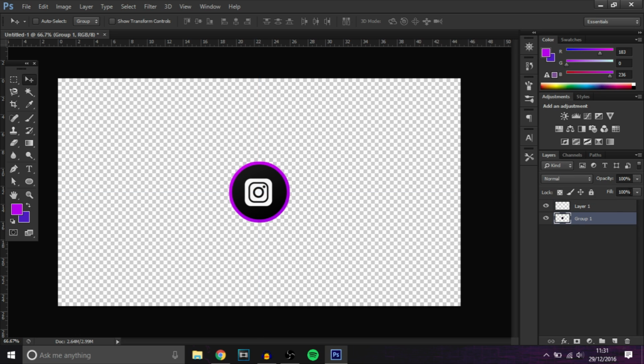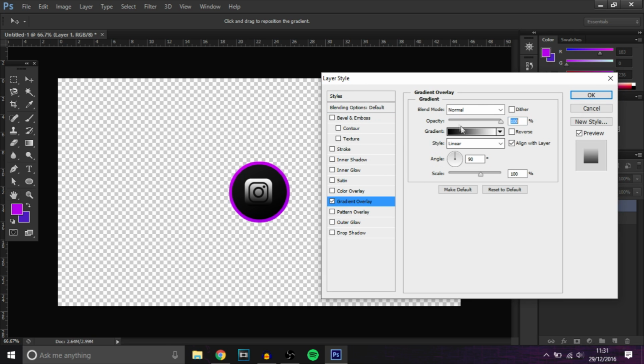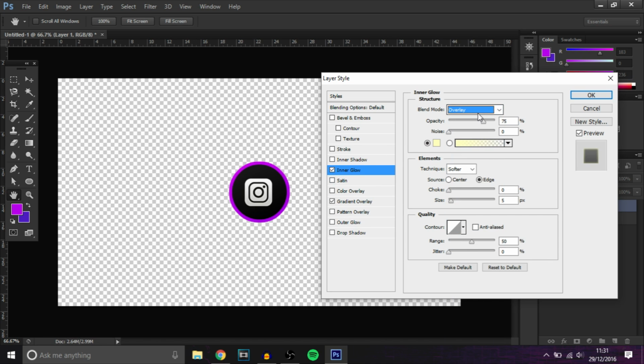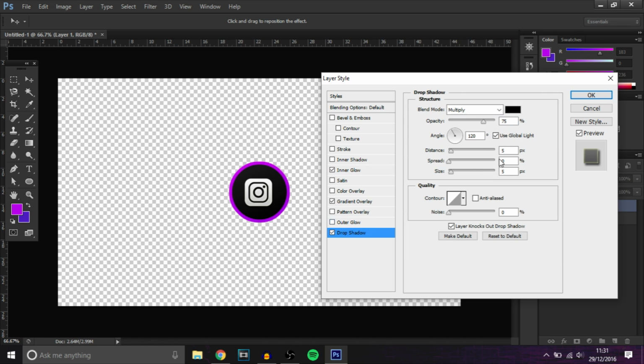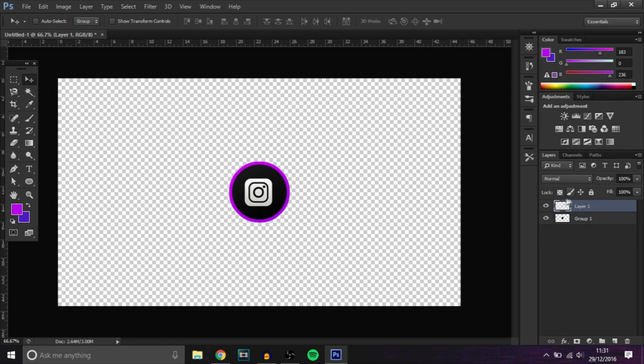So we're going to keep it like this, but we're going to add a gradient overlay to the actual logo itself, like so. Put it on about 20%. Go to inner glow, change that to overlay, and drop shadow. You can add that if you want. Bring down the distance to 0, spread up a bit, size up, opacity, bring that down. So now it looks pretty cool, I'm liking it. Then you can just rasterize that.